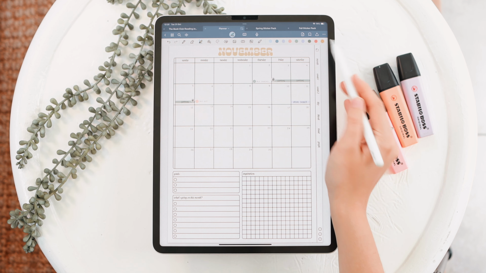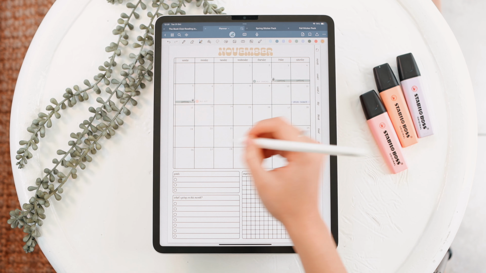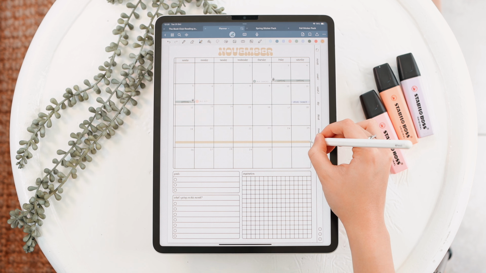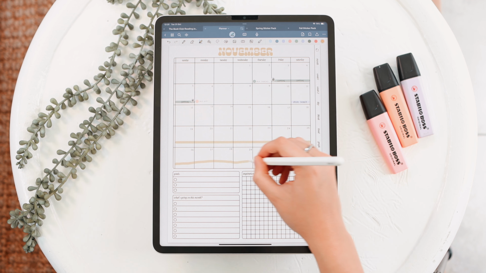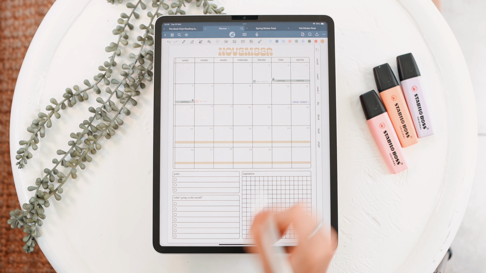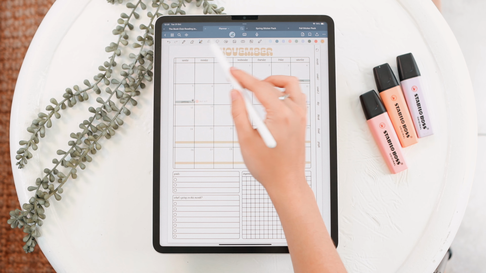Then the saddest of all, my husband is leaving for work from the 19th for like 2 weeks. So I'm just gonna highlight this. We don't have a date exactly for when he's gonna be back, but so far I know it's gonna be like 2 weeks, which is really sad. So I'm just gonna go ahead and add that in here as well.